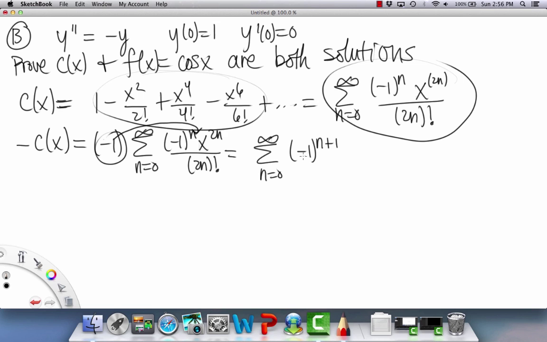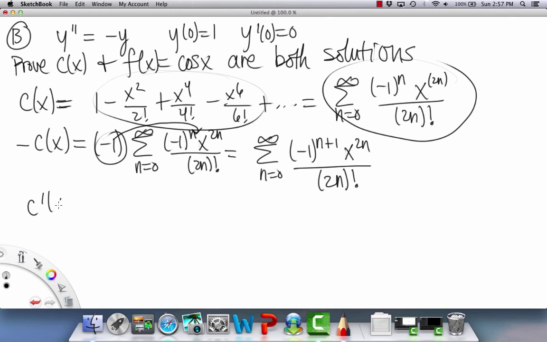Because you could break this down into negative 1 to the n times another negative 1, and that's what we had out here. Now we're just combining it in the exponents. So this is what we have at the end. This is our negative c of x, like our negative y. Now our job is to find c double prime of x and then compare it, and we'll see.